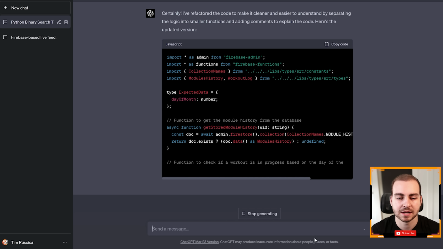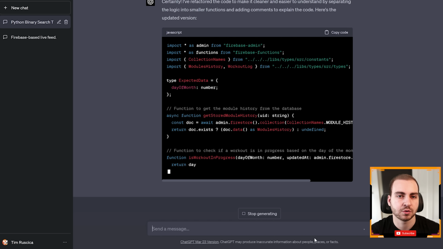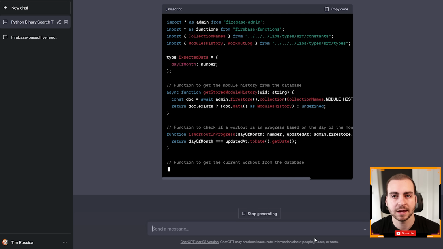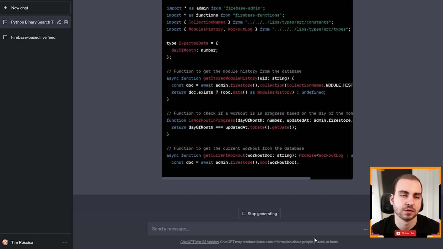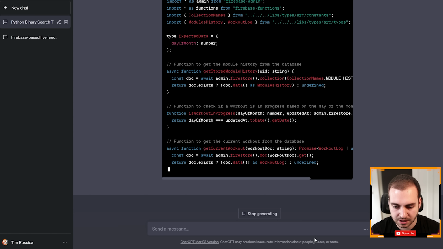Now, you also can ask it, hey, I want this to be faster, I want this to run quicker, whatever, and if there's a way to do that, ChatGPT can typically figure that out and tell you actually what the problem is or how to fix that. So let's see what it gives us here. All right, so there you go.